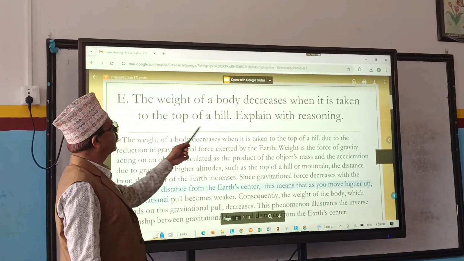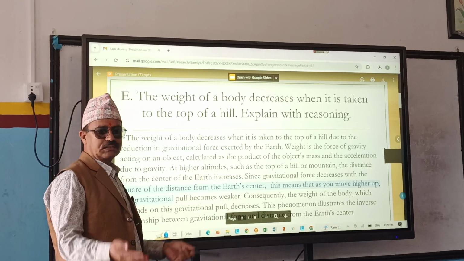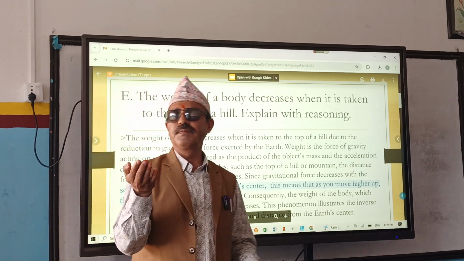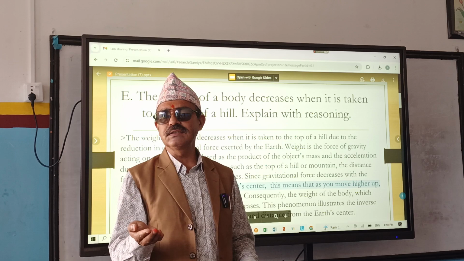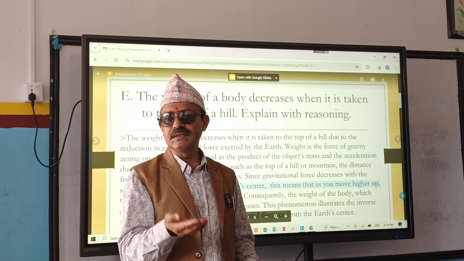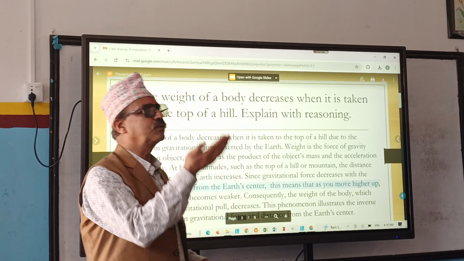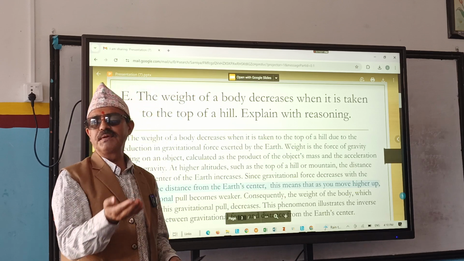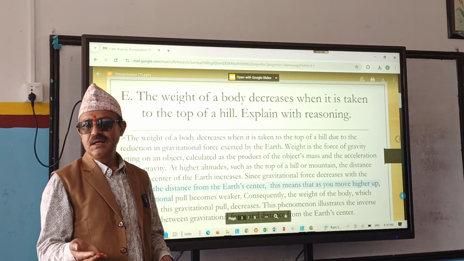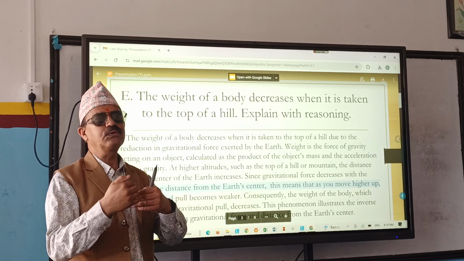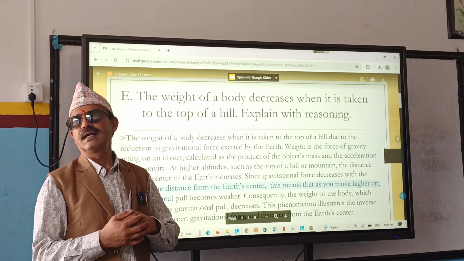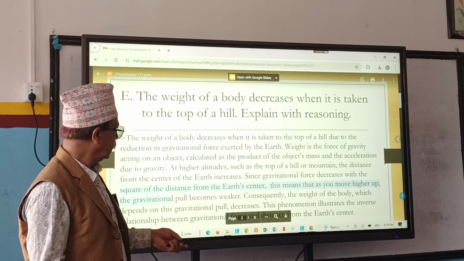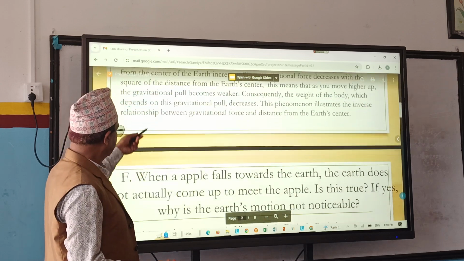What is given here? The weight of a body decreases when it is taken to the top of a hill. Why? When it is taken to the top of a hill, acceleration due to gravity decreases and weight also decreases. In that we have to remember, as the altitude increases, the value of acceleration due to gravity decreases, because altitude is inversely related to acceleration due to gravity. Right?